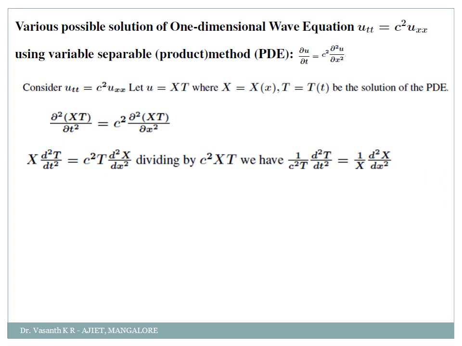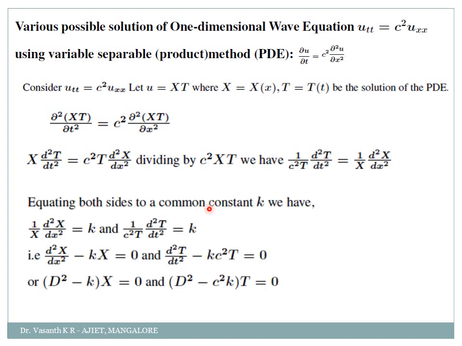Okay, now if you check properly, variables are separated, yes or no? The function of t is separate and the function of x is separate. So this is variable separable. What is my next step? I have to equate it to some constant k, correct? So now what I am doing, I am equating to some constant k on both sides here.